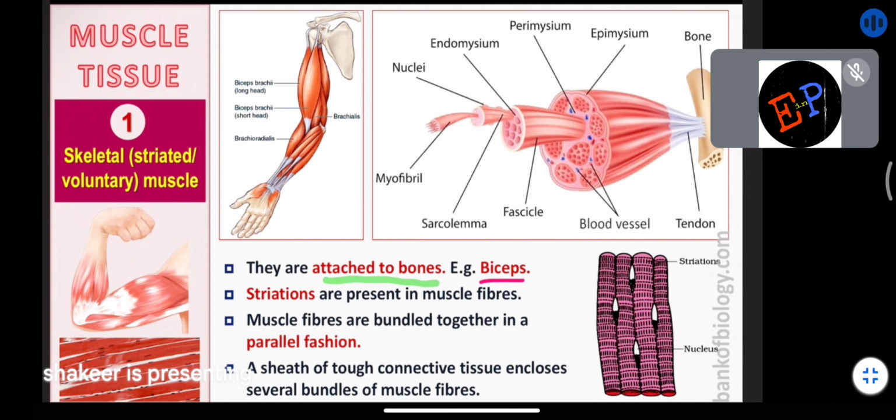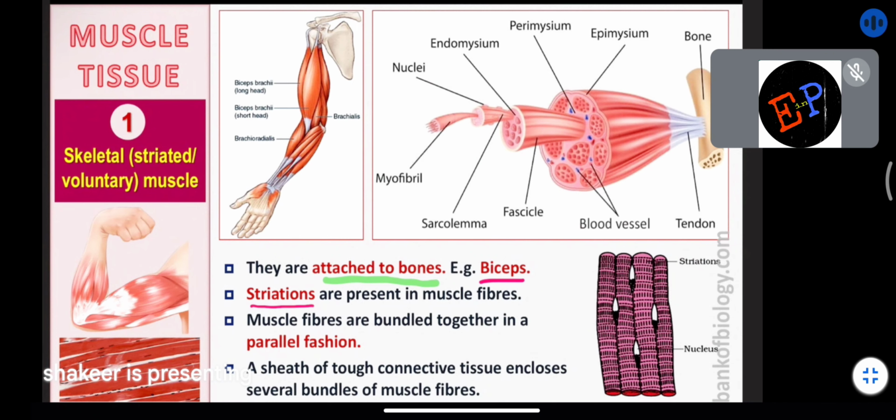All of them are called skeletal muscles. In all the skeletal muscles, you will find striations. Already we studied, dark and bright bands will be present on these muscles.